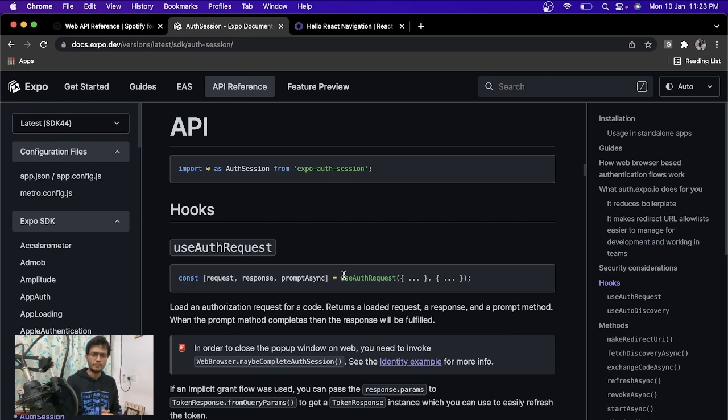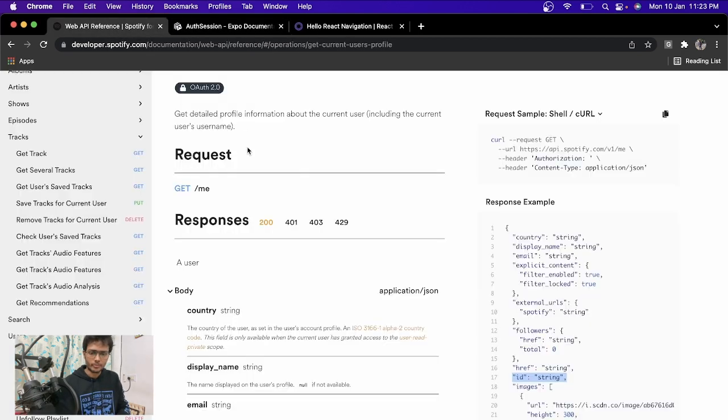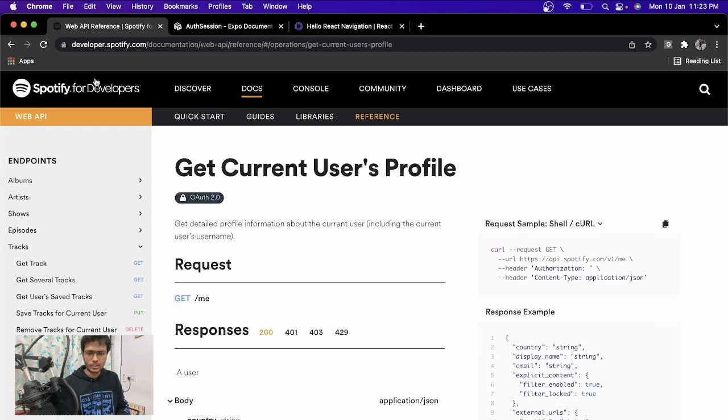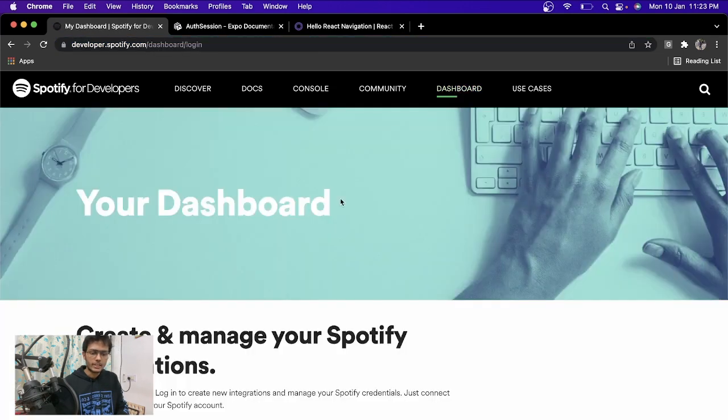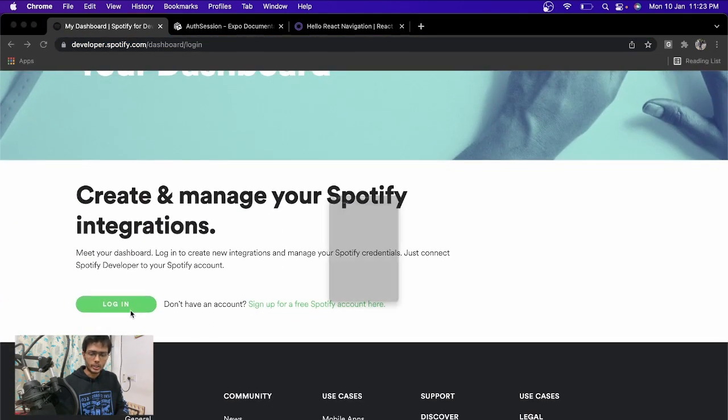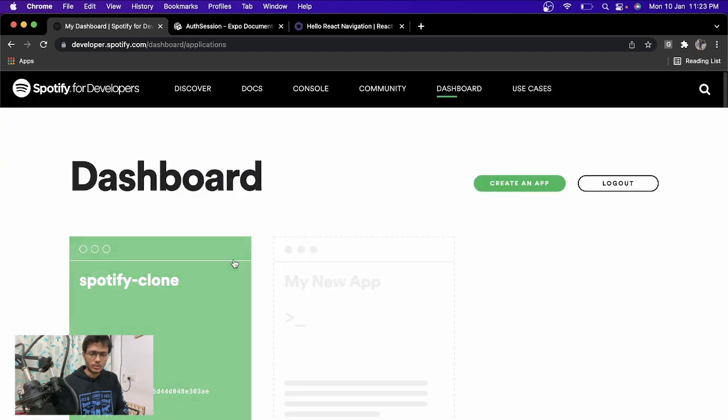So to do that, you need to visit this URL, developer.spotify.com, and when you go there, you just need to move to the dashboard. And inside the dashboard, all you need to do is log in first. And when you log in, you need to create an app.